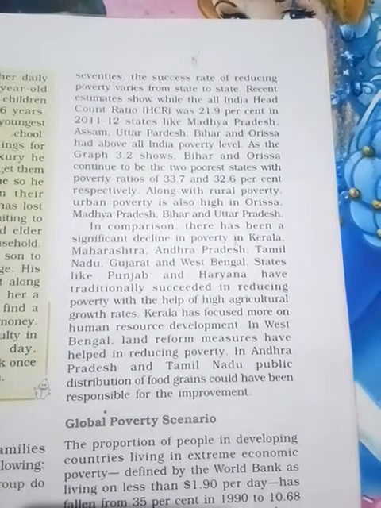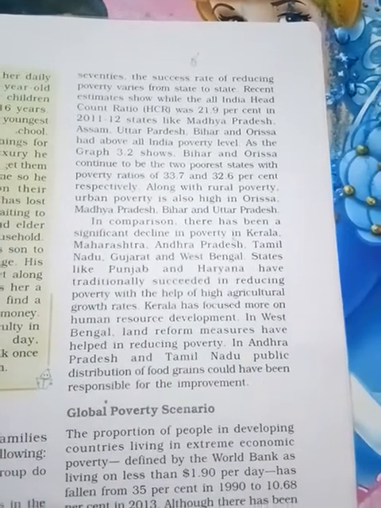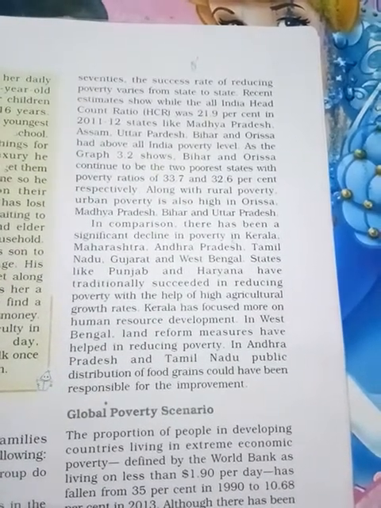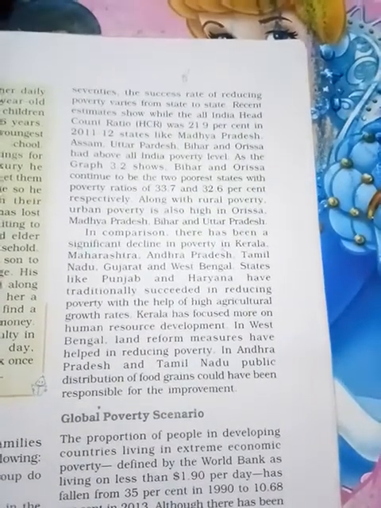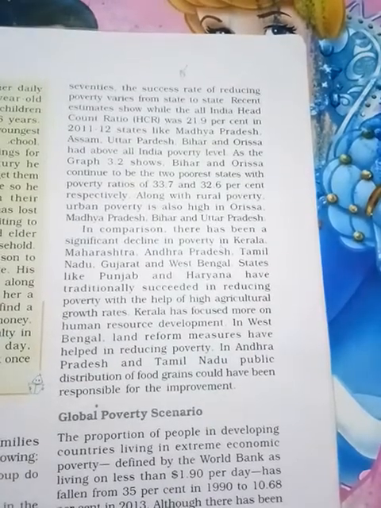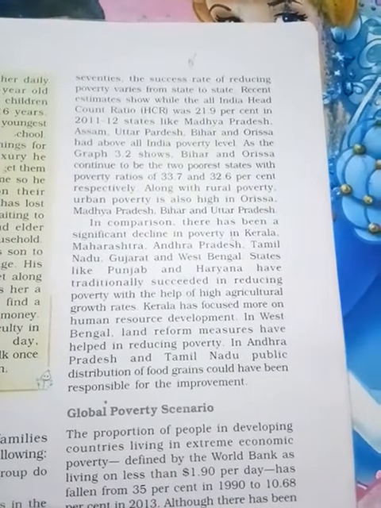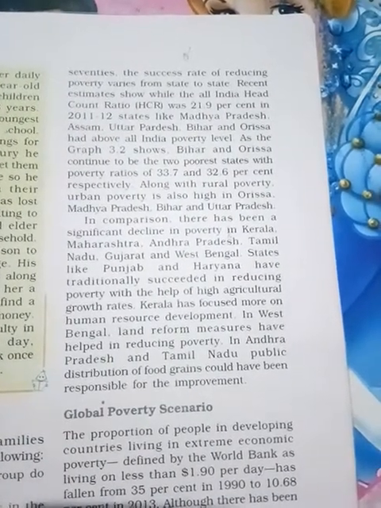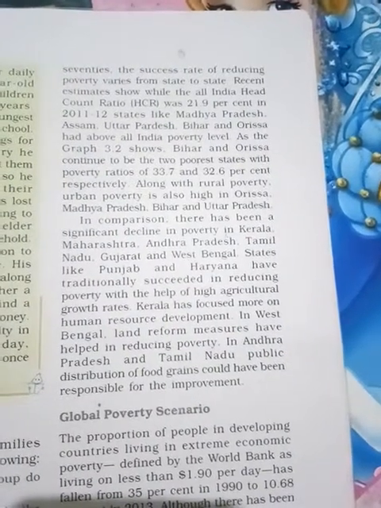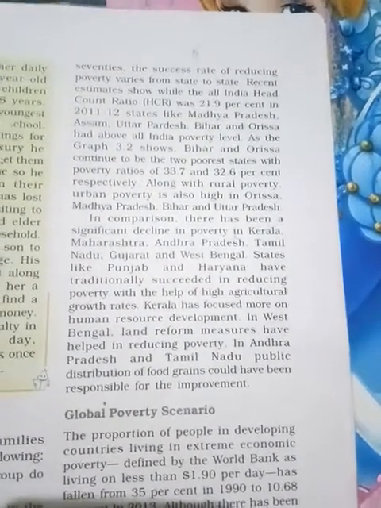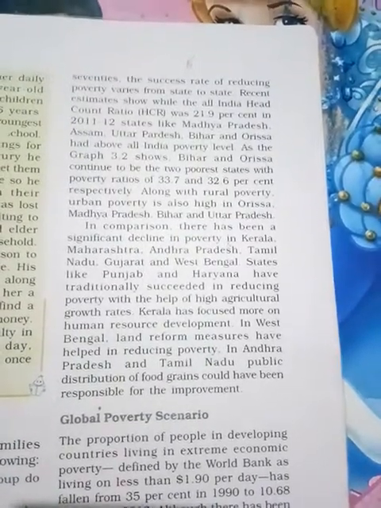Their ratio is above 33. Look here, Bihar is above 33 and Orissa is 32.6. Along with rural poverty, urban poverty is also high in Orissa. That means both rural and urban poverty levels are very high, even in Orissa, Madhya Pradesh, Bihar and Uttar Pradesh.